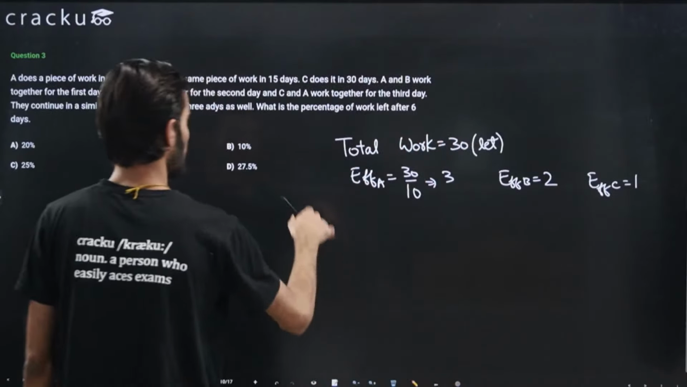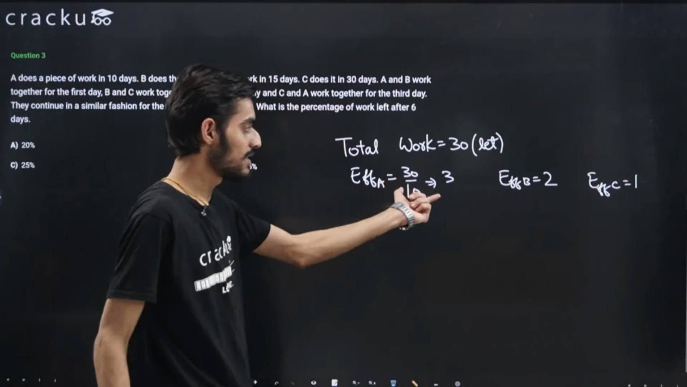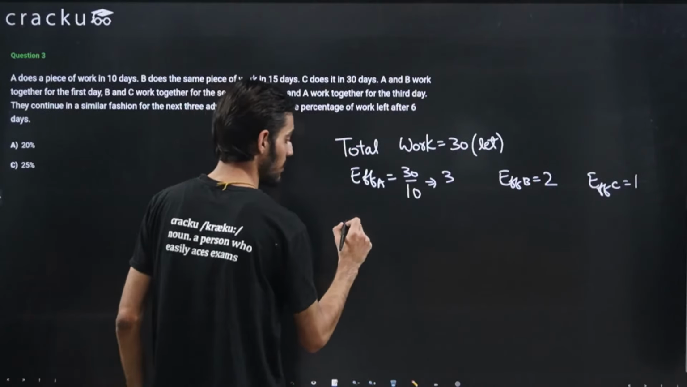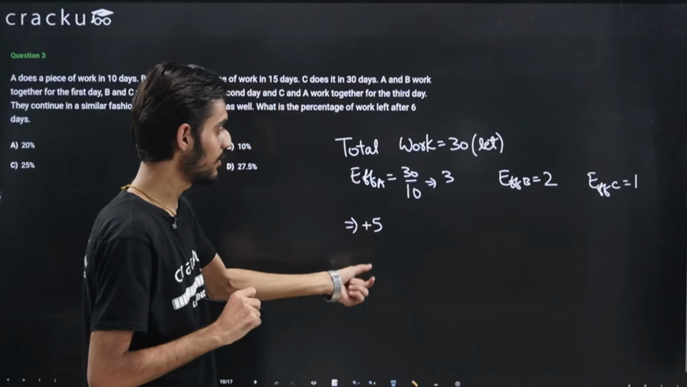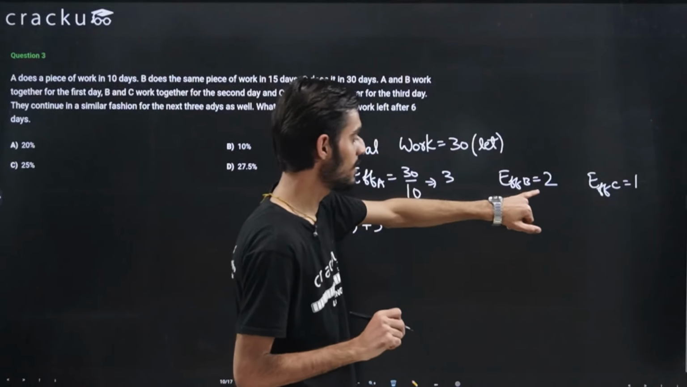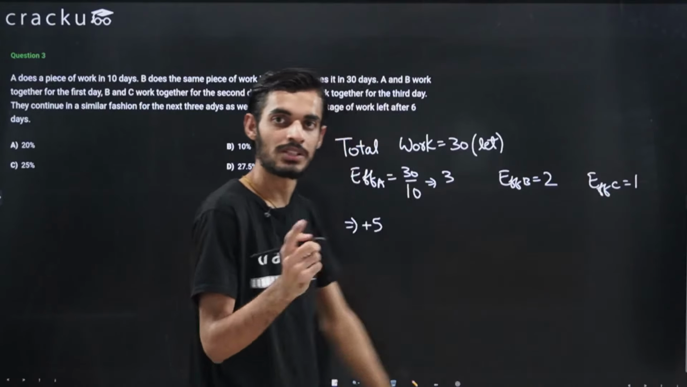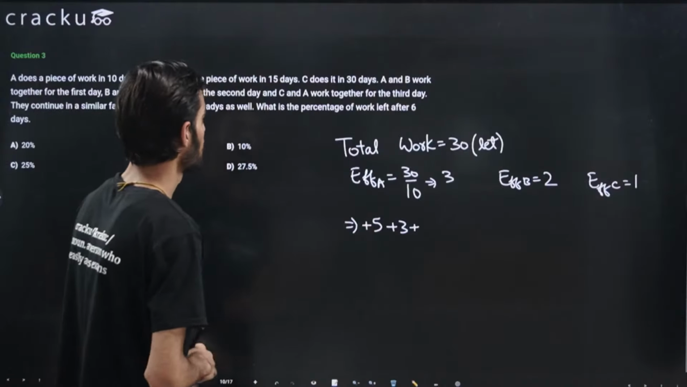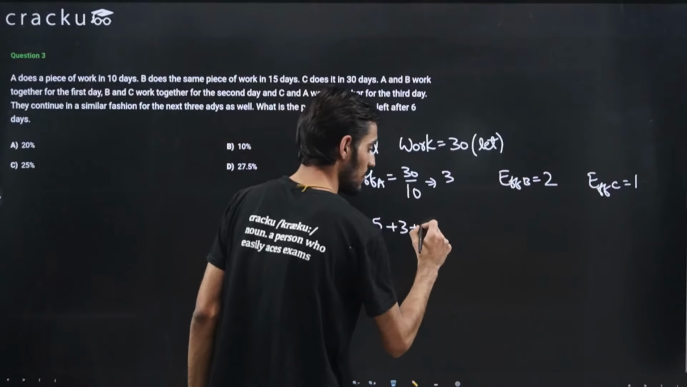Now it is given that A and B work together for the first day. So A is making, let's say, 3 units, B is making 2 units, so together they will make 3 plus 2, that will be equal to 5. So for the first day, 5 units of work will be done, right? So first day, 5 units of work is done. On the second day, B and C are working together. So B is doing 2 units of work, C is doing 1 unit of work. So together they will do 2 plus 1, that is 3. And on the third day, C and A are working together. So 3 plus 1 will be equal to 4.